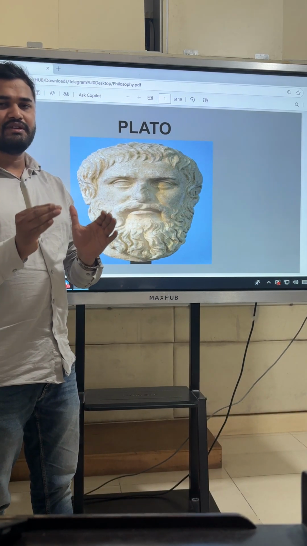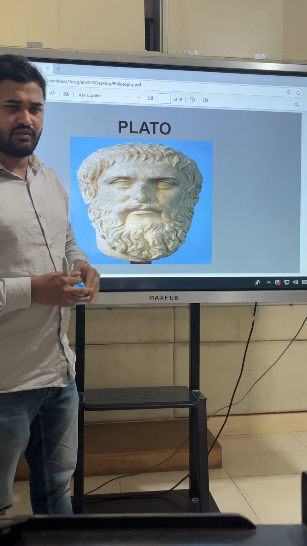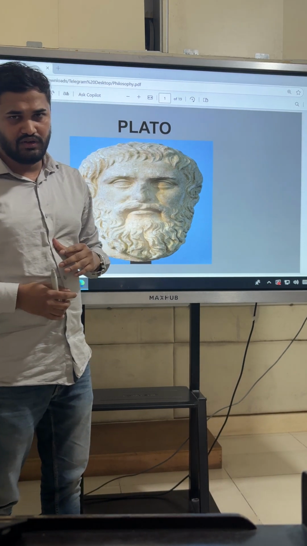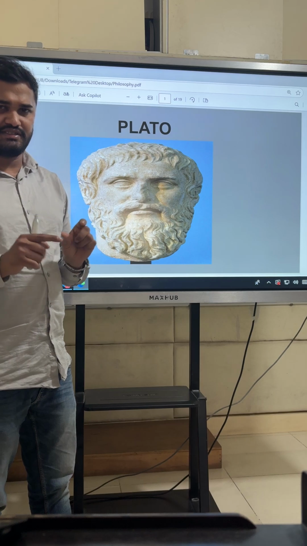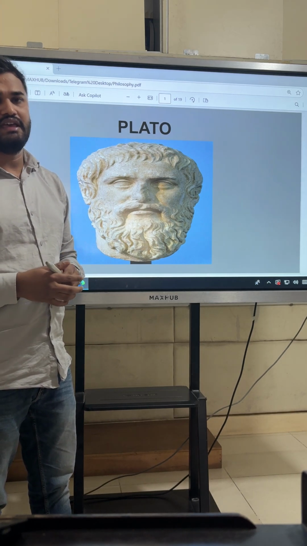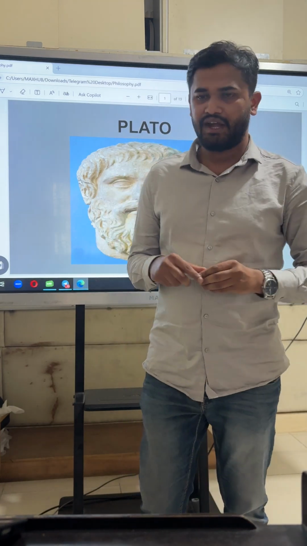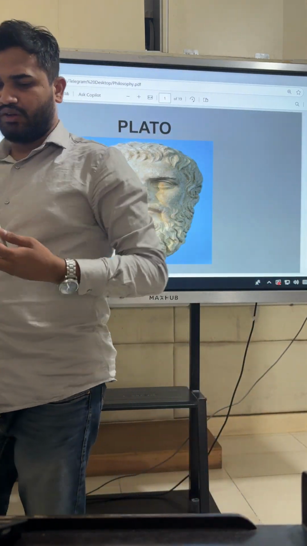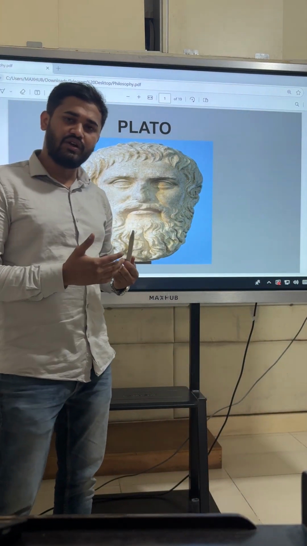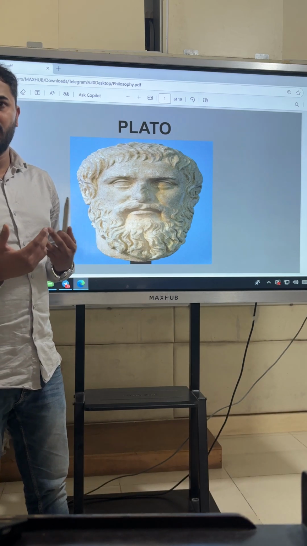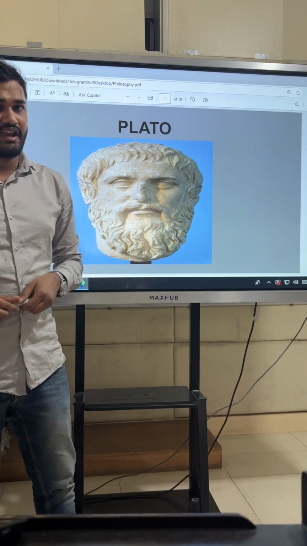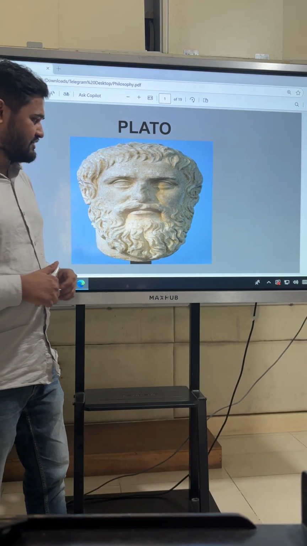Hence we will be studying Plato and Aristotle together. Even though we are starting with Plato, in our syllabus they have given Plato and Aristotle together. That means there is a comparative study. So understanding Plato is also helpful for you to understand Aristotle. Without understanding Plato, it is difficult for anyone to understand Aristotle.